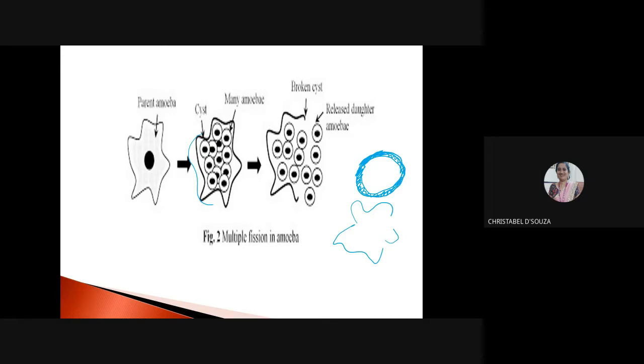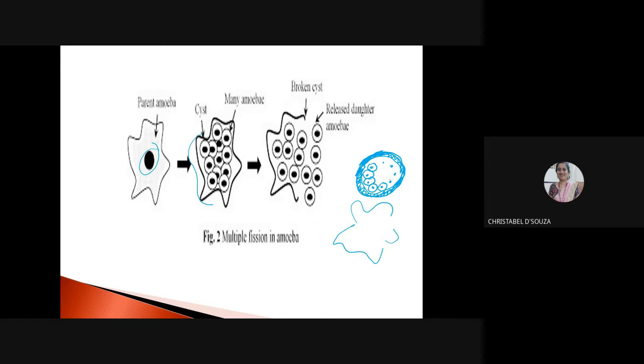Now this big nucleus that is there splits to form many smaller nuclei. When it is dormant, it is doing some work, dividing into many smaller nuclei. And the cytoplasm, one part goes around here, another part goes around here, and around here.